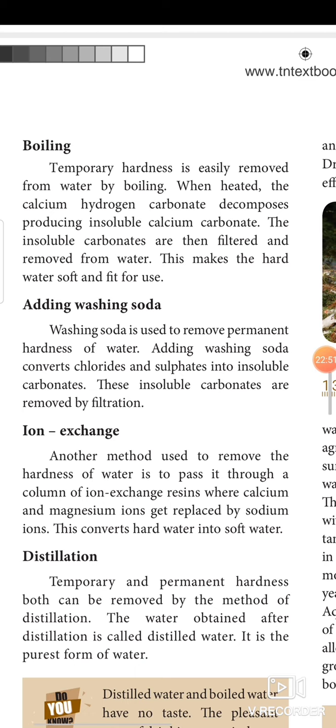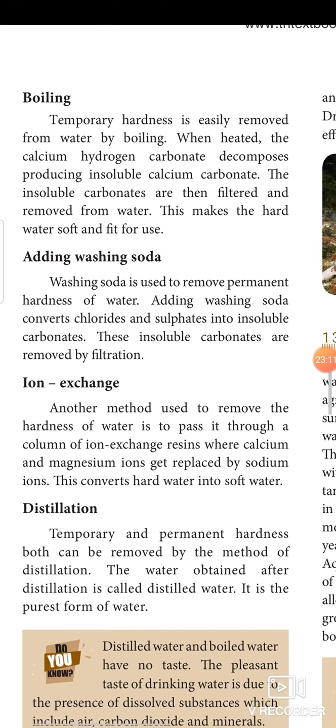This makes the hard water soft and fit for use. Adding washing soda. Washing soda is used to remove permanent hardness of water. Adding washing soda converts chlorides and sulfates into insoluble carbonates. These insoluble carbonates are removed by filtration.